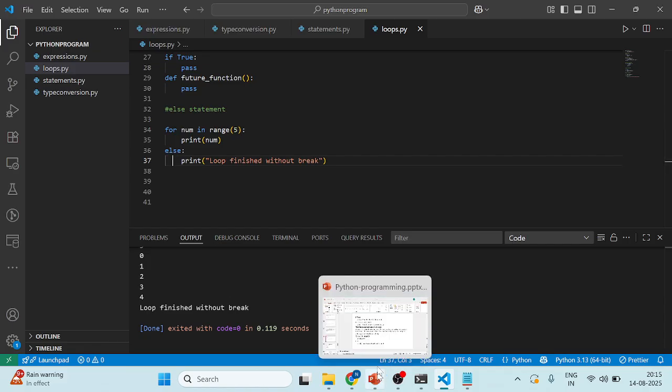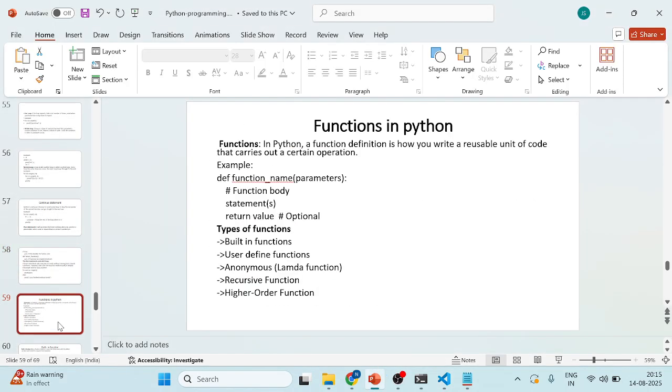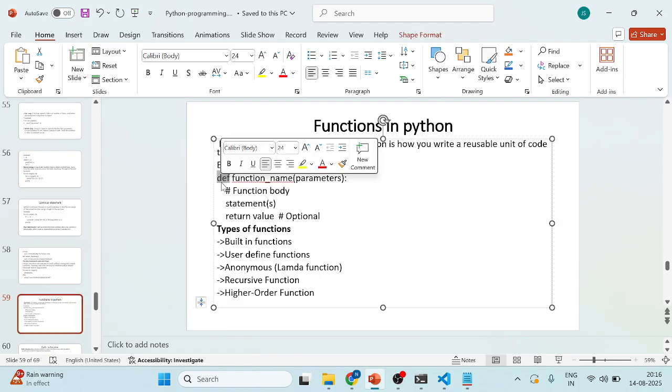Okay, so I'm going to jump into functions in Python. Guys, remember here we have a number of functions. That will be the built-in functions, user-defined functions, and anonymous functions. The anonymous function we call the lambda as well. We don't have the name of the function over there. In a function we have the keyword, name and parameters. Here we declare one keyword, the function name, and we pass the parameters.